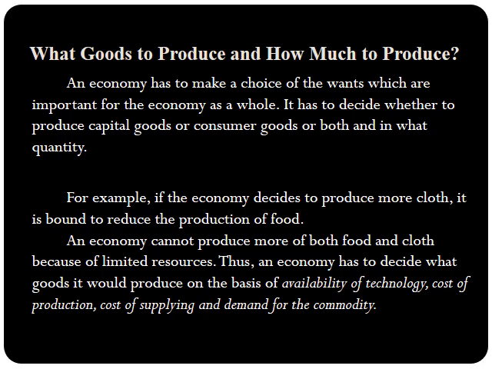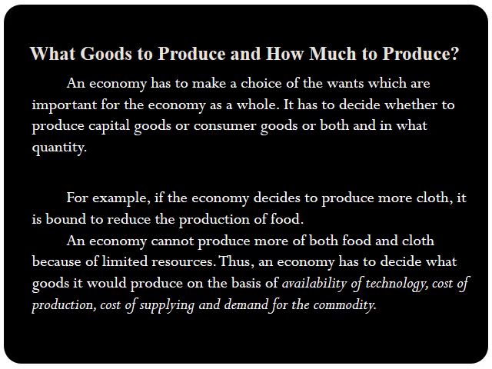Thus an economy has to decide what goods it would produce on the basis of availability of technology, cost of production, cost of supplying, and demand for the commodity. There are a number of factors which determine the production of a commodity. If a commodity is produced and there is no demand for it, that means we are wasting our resources.